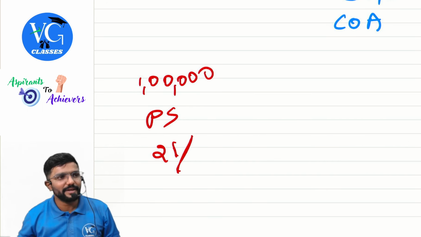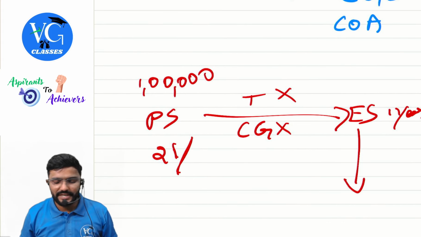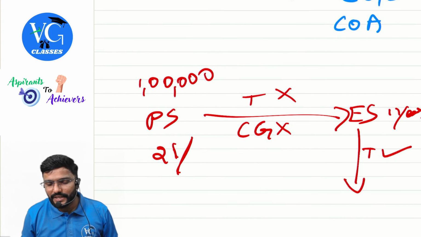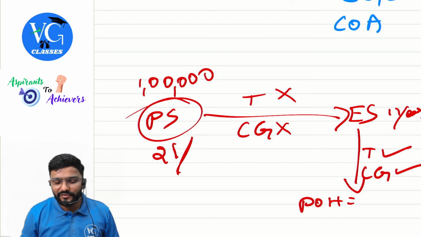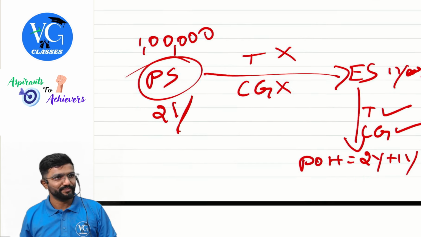Now tomorrow, assume, guys, I held this equity share also for 1 year and I am transferring it. I'm selling it. Is it a transfer? Yes. Should we compute capital gains? Yes. What would be the period of holding? Period of holding of preference shares, that is 2 years, plus period of holding of equity share, 1 year. Then what would be the cost of acquisition? Cost of acquisition of preference shares, which is 1 lakh. So indexation also, is it available for the full 3 years? Yes, guys. Hope you guys got it.